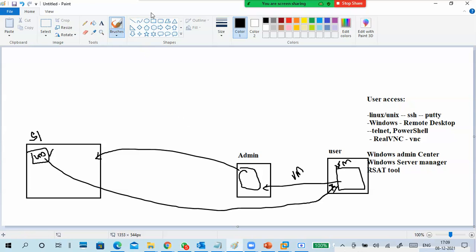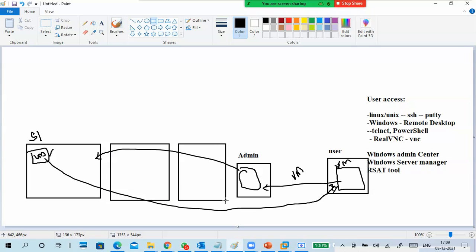Next, if I have multiple servers like this, every infrastructure has a limitation, right? So I have multiple servers, and I have to log in to each server separately to manage these servers.